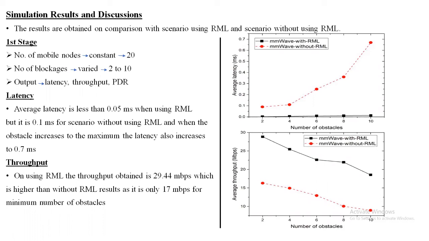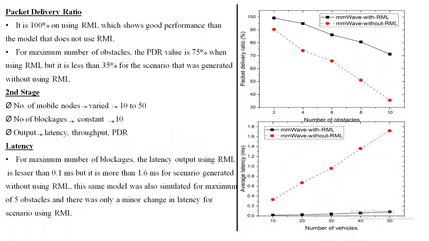Similarly, for throughput, the value reaches 29.44 for the model using RML with a PDR of 100%. But the PDR is less than 35% for the maximum number of obstacles in the scenario without RML. In the second stage, the number of obstacles is constant at 10 and the vehicles are varied from 10 to 50. The output is obtained in terms of throughput, latency, and PDR. Similar to stage 1, in stage 2 the latency is less than 0.1 millisecond for the model with RML, but more than 1.6 millisecond for the other model.